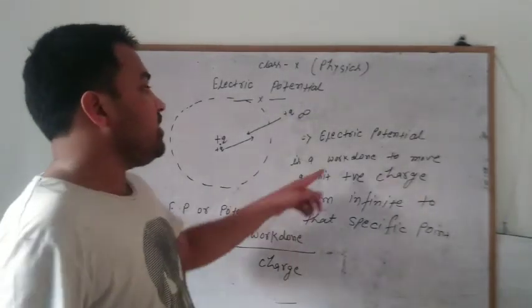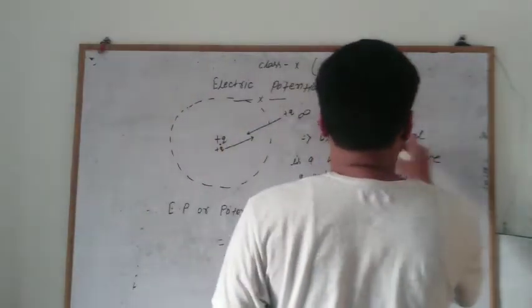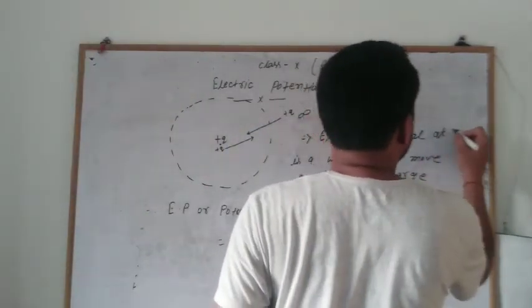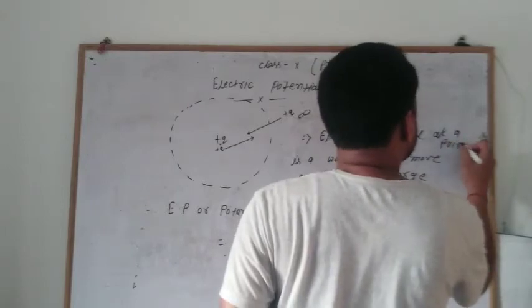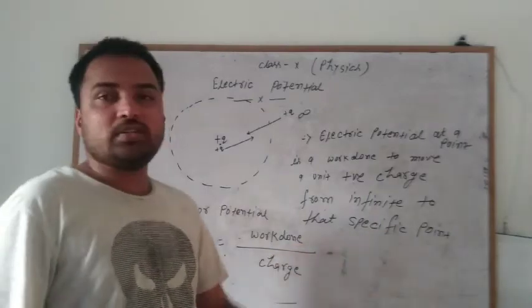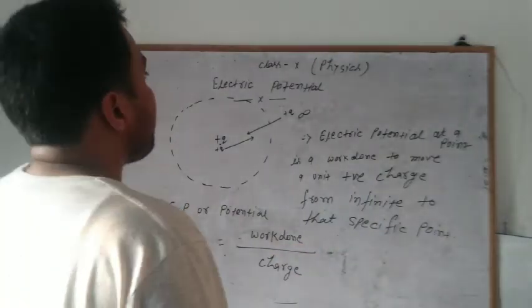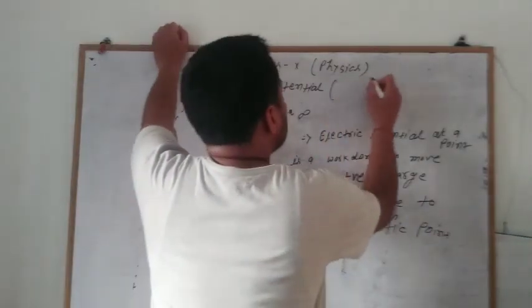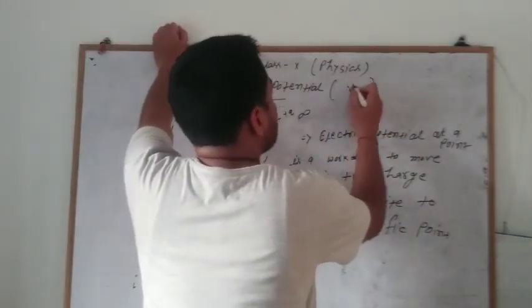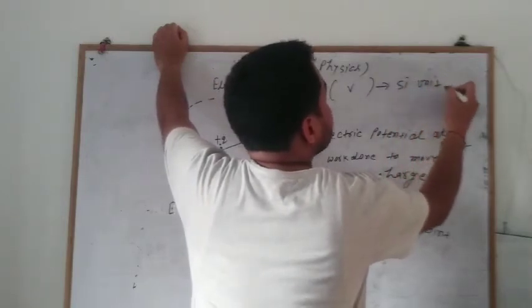So electric potential at a point is a work done to move a unit positive charge from infinite to that specific point. That is called electric potential. Now electric potential is represented as V, and its SI unit is volt.